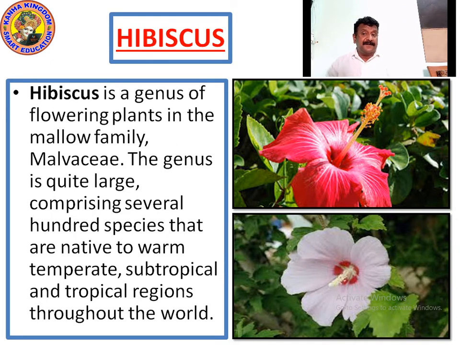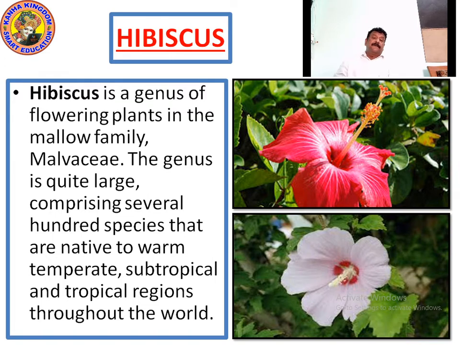When I talk about the mallow family, it has 244 genera and 4,225 species of flowers. The genus is quite large, comprising several hundred species that are native to warm temperate, subtropical and tropical regions throughout the world.